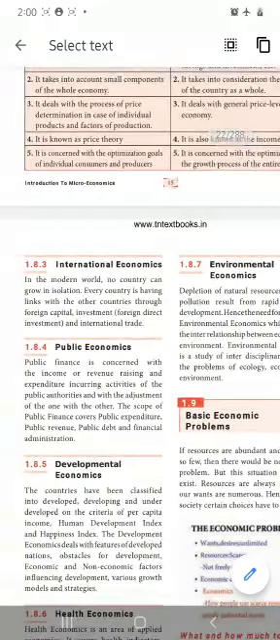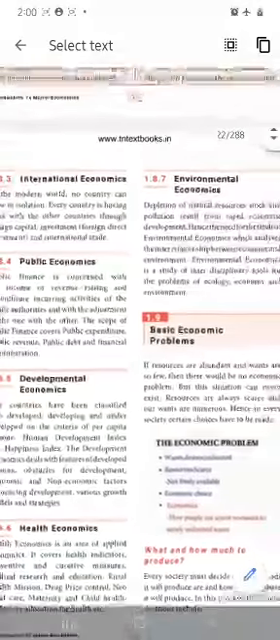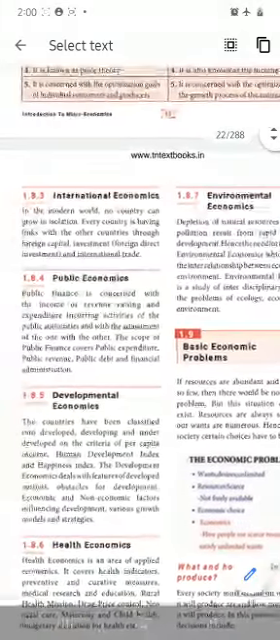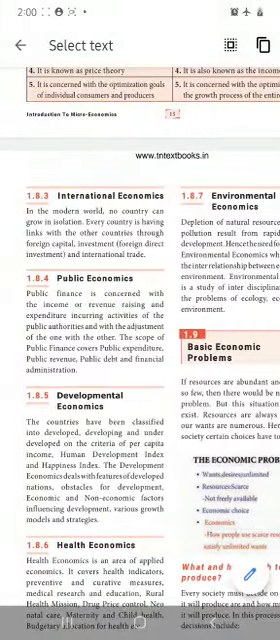International economics, public developmental economics, health economics, as well as environmental economics. International economics: in the modern world, no country can grow in isolation, isn't it? Any country won't grow in isolation. All the countries are depending upon other countries.